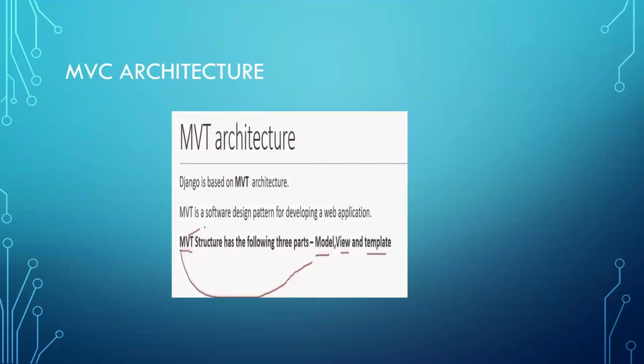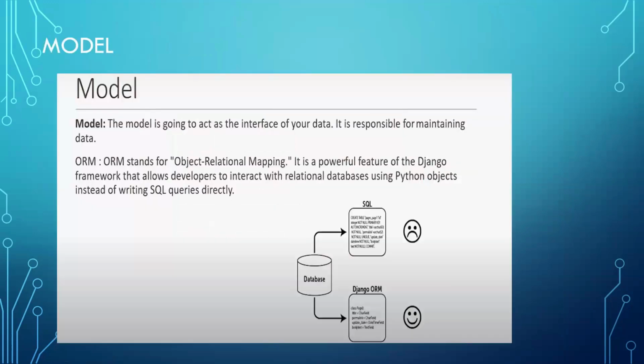Django is based on MVT architecture, model view template. It is a software design pattern for developing a web application. It has a model, view, and template. These are the three layers going to control this Django framework. The model is going to act as an interface of your data. It is responsible for maintaining your data. This model is going to interact with the data in your database.